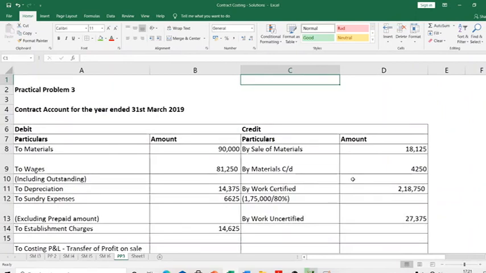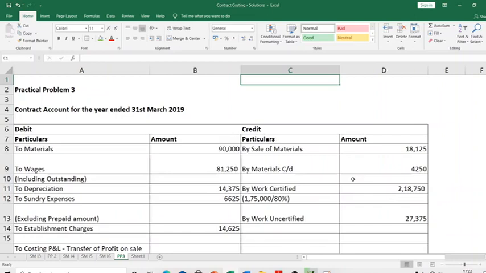I'll read the question first. Once this question is over, then I'll do 2 very small questions, absolutely small questions. After that, we can wind up, because all the important nitty-gritties, everything that you need to know in contract costing, we have already covered, right?